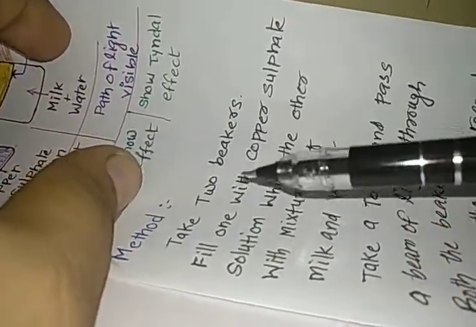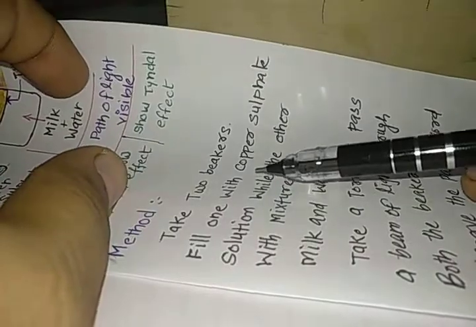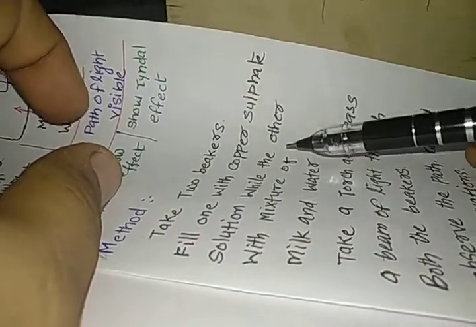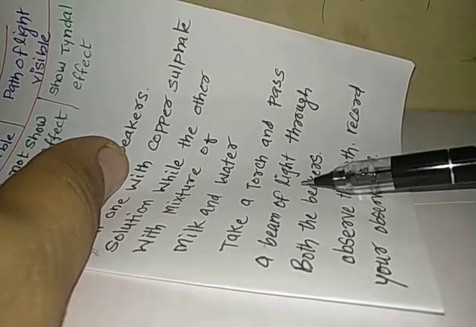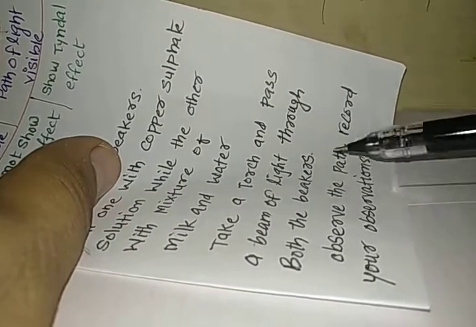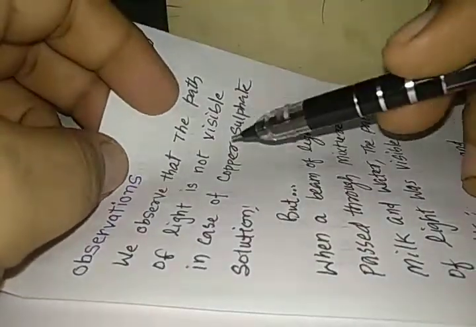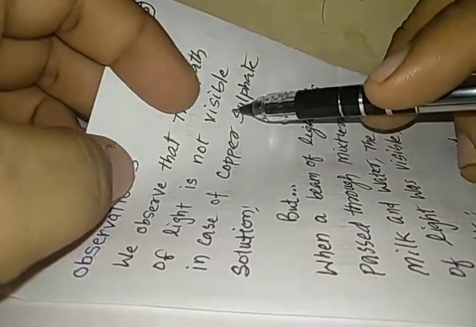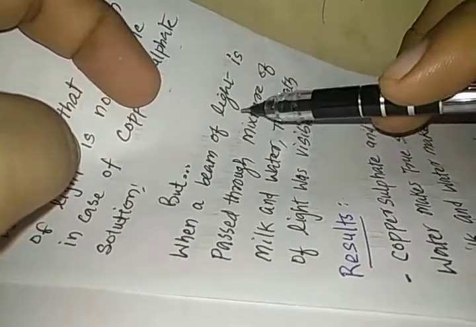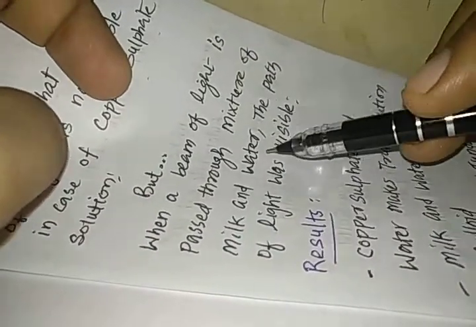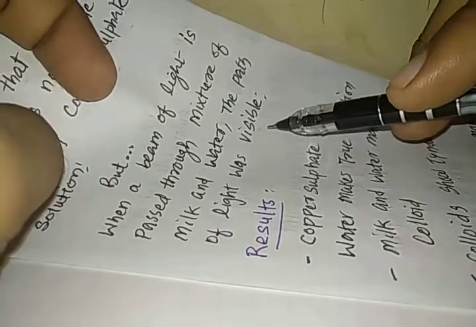Now let us see the method. Take two beakers, fill one with copper sulfate solution and the other with a mixture of milk and water. Take a torch and pass a beam of light through both the beakers. Observe the path and record your observations. So let us see the observations. We observe that the path of light is not visible in the case of copper sulfate solution, but when a beam of light is passed through the mixture of milk and water, the path of light was visible.